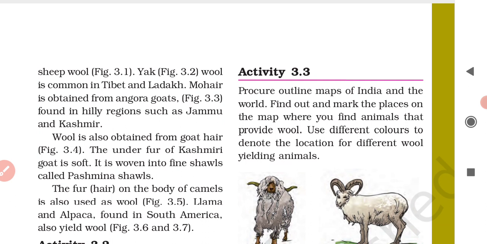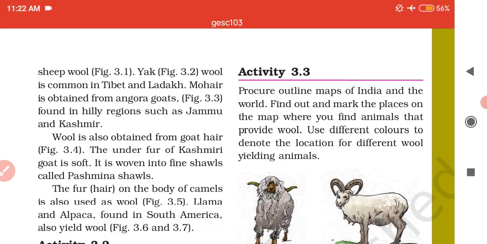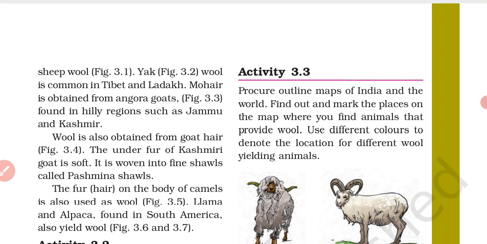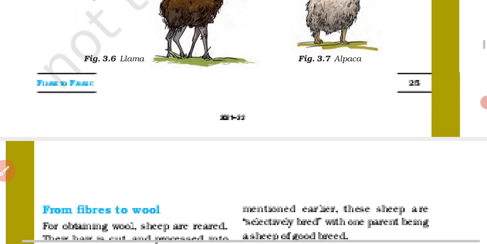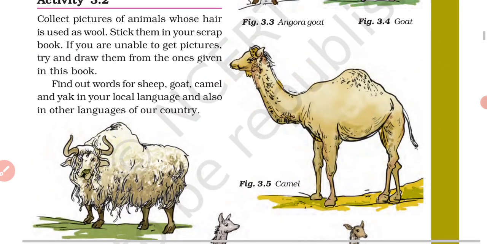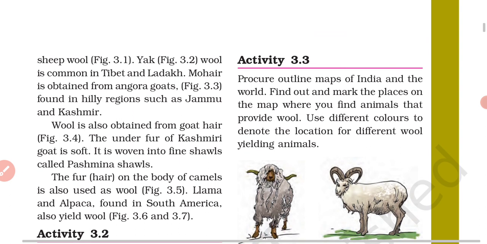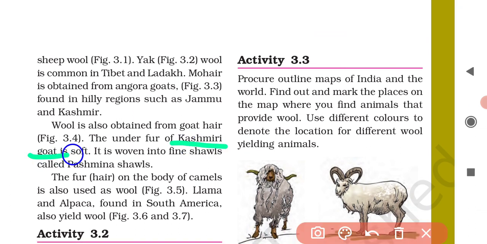So first of all, wool is also obtained from goat hair. Kashmiri goat, basically. Is there any picture of Kashmiri goat? No, there is no picture of Kashmiri goat, but here it is mentioned. So the under fur, basically the wool of Kashmiri goat, is soft and it is woven into fine shawls called pashmina shawls.